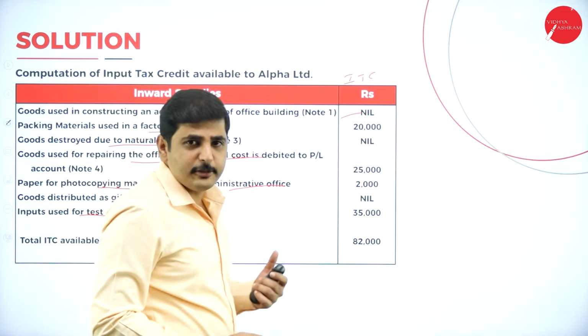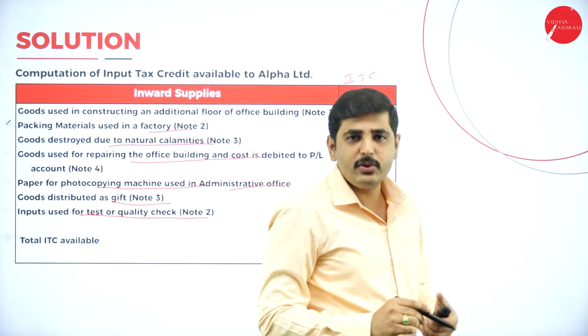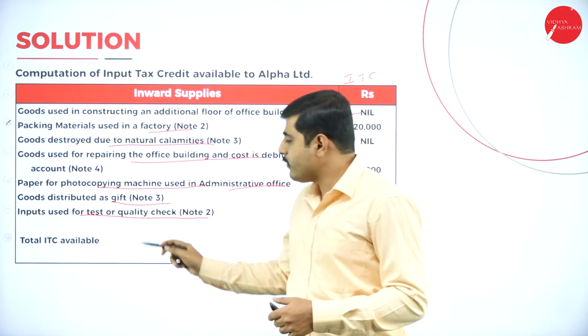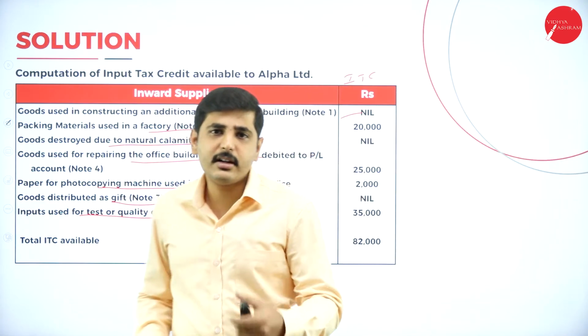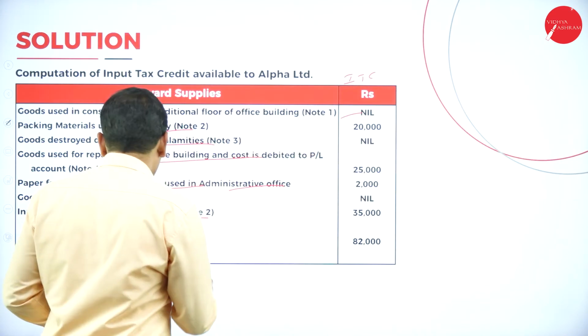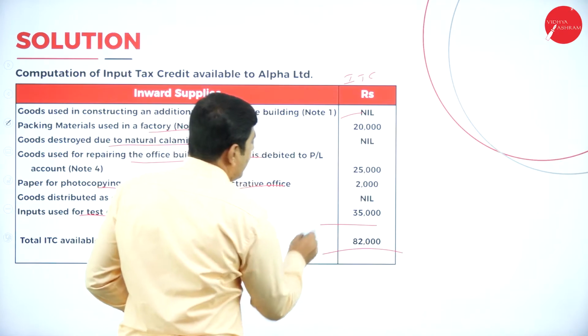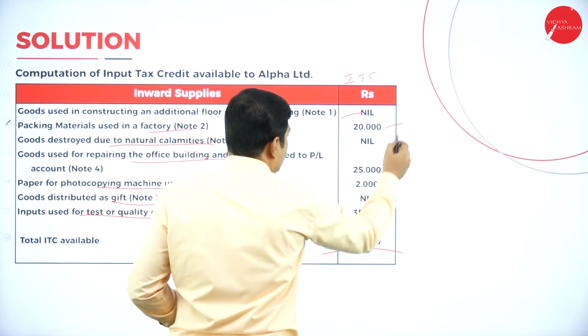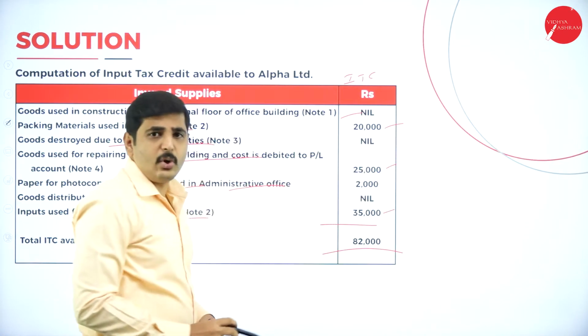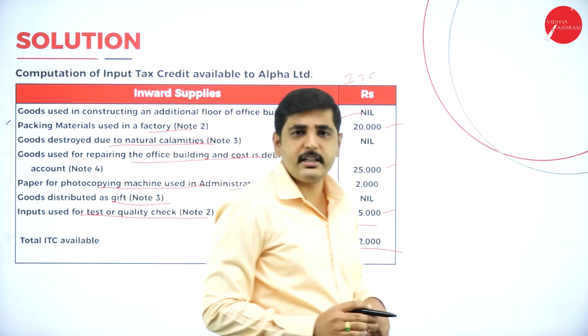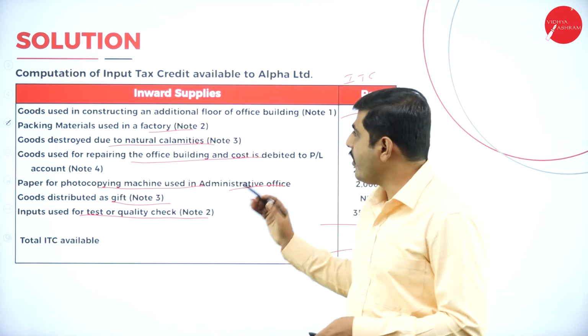This is for the business purpose, they are using the goods and inputs for test and quality check. Yes, it is available under the ITC scheme. So total ITC available, add all the items, then you'll get 82,000 as the total input tax credit available for the Alpha company.